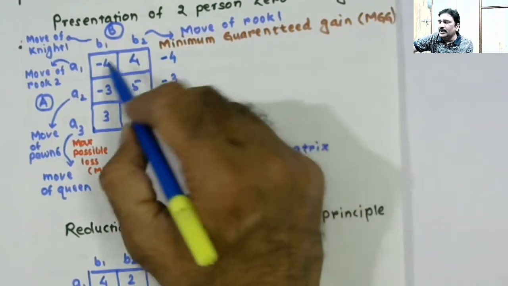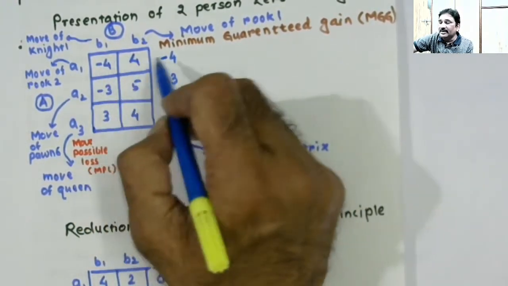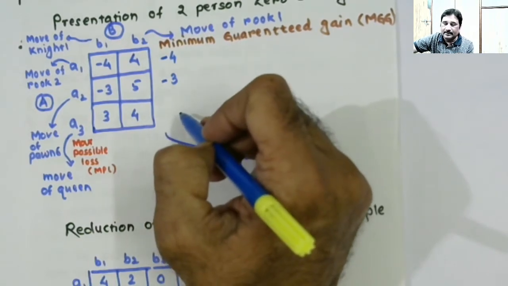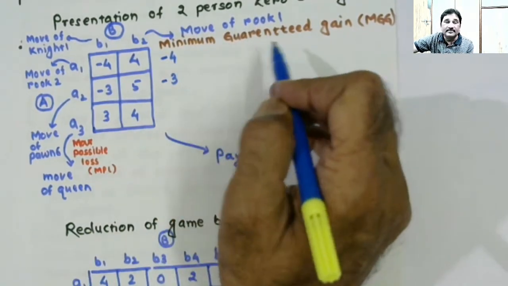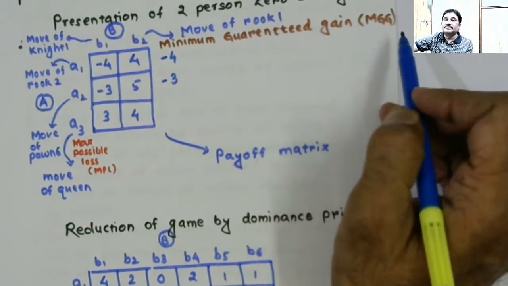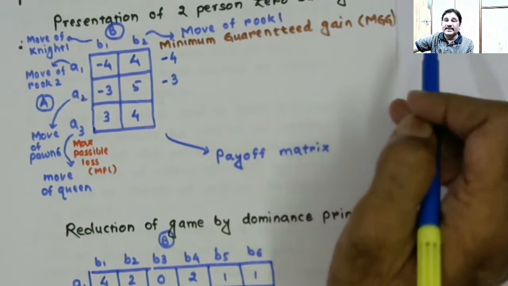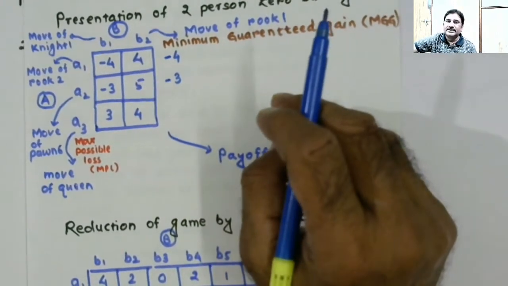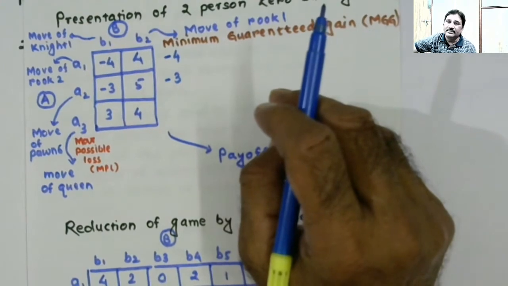Mathematically, what we are doing is finding the minimum value in each of the rows and writing it here, right? That is the minimum guaranteed gain. We hereafter will be calling that MGG, minimum guaranteed gain. Whenever we talk about gain, it is safe to talk about minimum guaranteed gain.